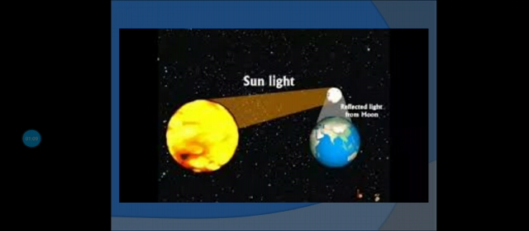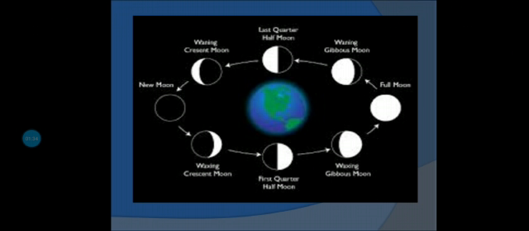You must have seen, children, that sometimes the moon looks like a round ball and sometimes it looks smaller. This depends on how the sunlight falls on it, because we can see only the part of the moon which gets the sunlight.